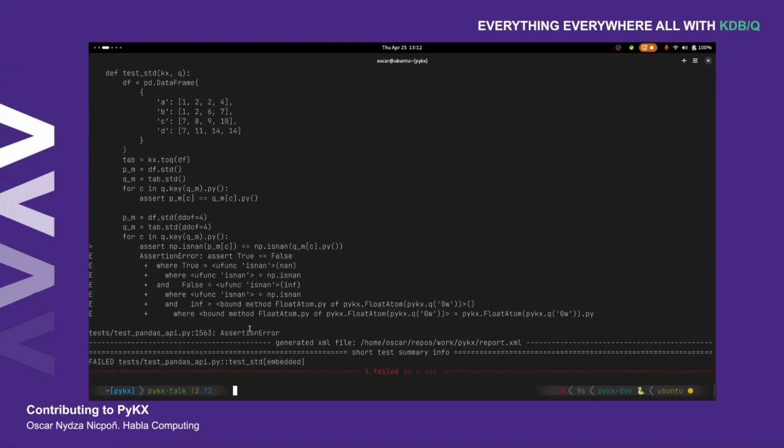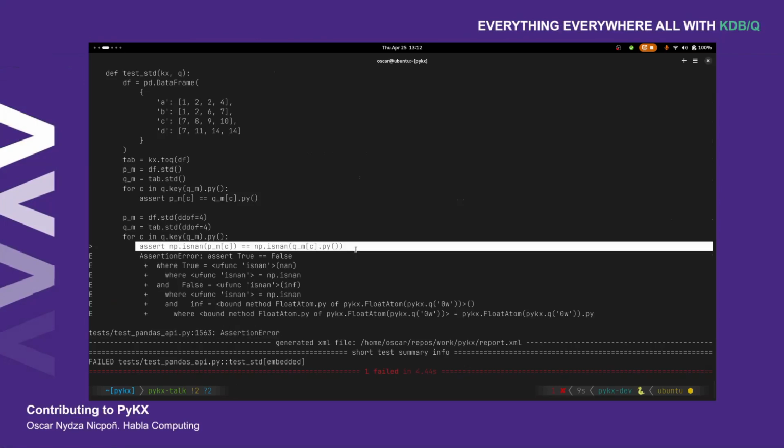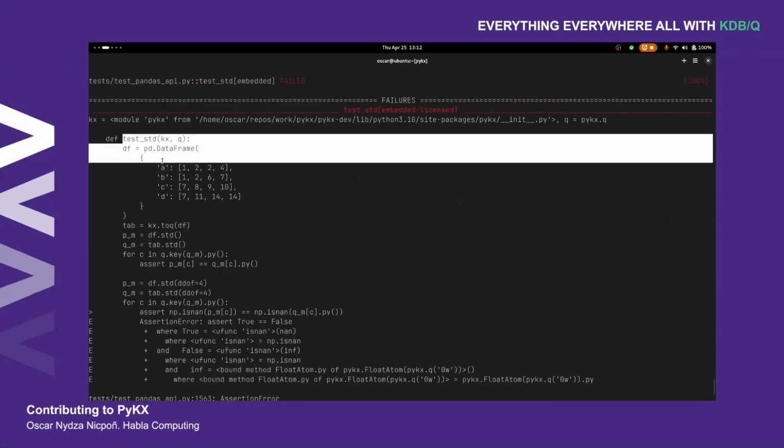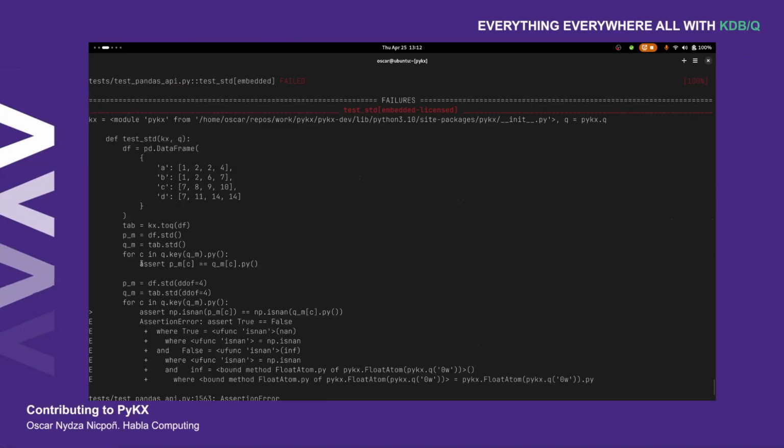And yeah, we get an assertion error in this line right here. We can see that it is at the beginning of the tests. So here's the first assertion, and that's okay. We have no issues with that. But at this point, it's failing because we have a DDoF of 4. Our data frame has 4 entries, 4 rows, so that's interesting.